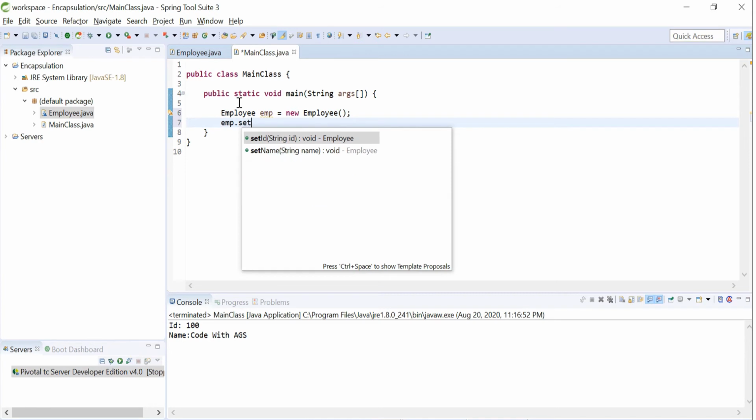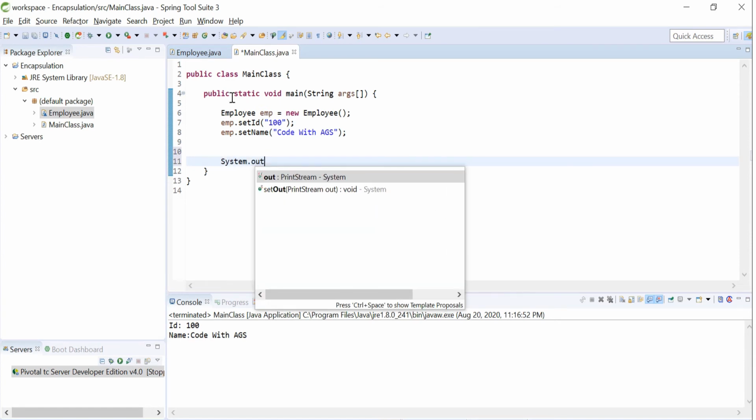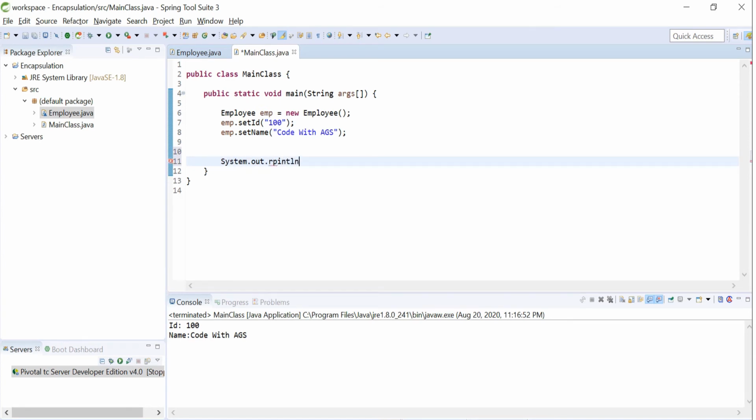Here you can see I am not directly using the emp.id variable. I am using its set method to assign a value, because id is a private variable of the employee class. Same with the name variable. I am setting name as Code with AGS. Now I am going to print the values. So id is equal to emp.getID.